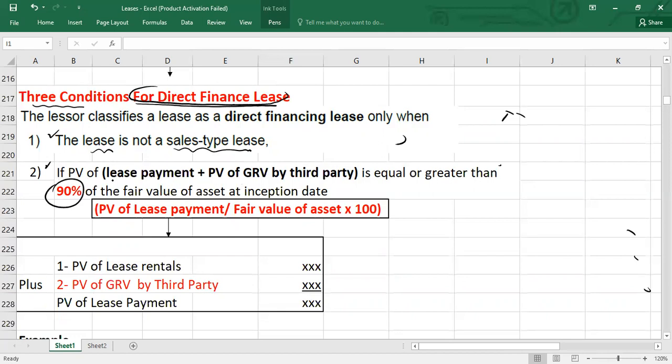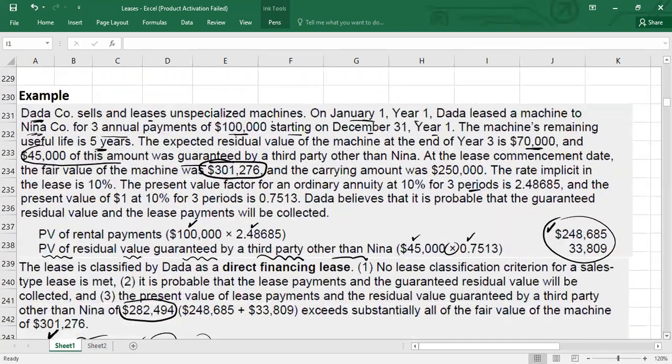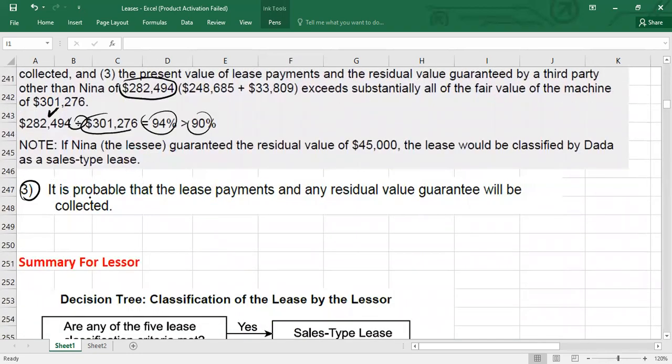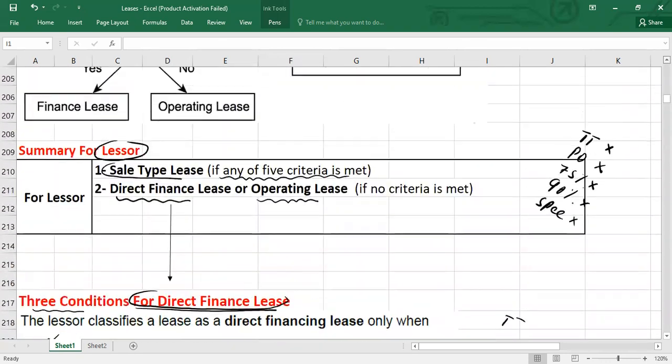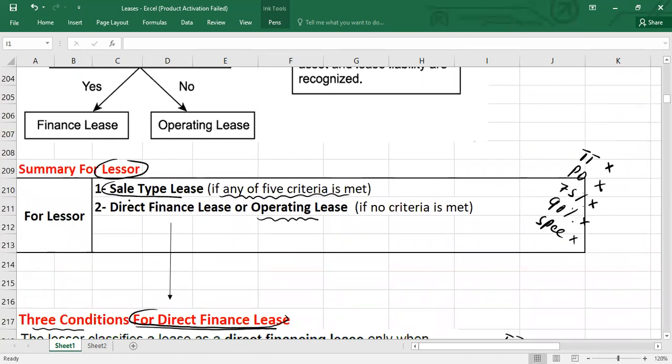But in the 90% test, you are going to calculate the present value of lease rentals plus the present value of the residual value guaranteed by a third party, and calculate the 90%. If it is more than 90%, then check the third point also. What is the third point? It is probable that the lease payments and any residual value guarantee will be collected. So there is a probability you will collect this value. If these three conditions are met, we will say it is a direct finance lease. If these conditions are not there, it means it's not a direct finance lease, then it should be an operating lease.